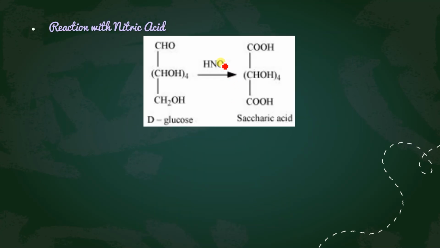When we react with nitric acid, the top CHO group and the lower CH2OH group both oxidize into COOH, carboxylic acid. The name of this compound is saccharic acid. Got it? Saccharic acid. In between, it will have 4 OH groups, on the 4 different carbons, and the topmost and the bottom one will have COOH only.